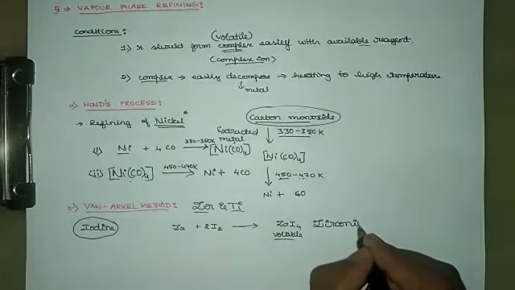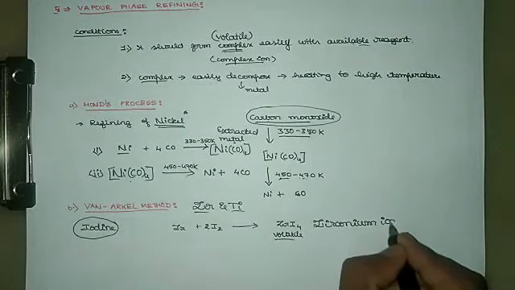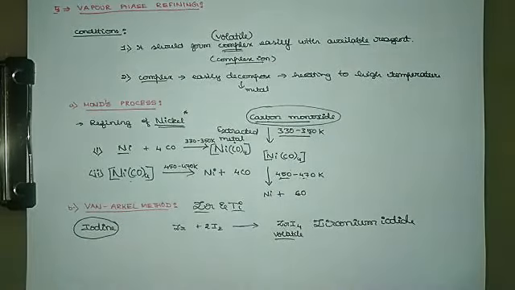zirconium iodide. If you use titanium, it will be titanium iodide. The formula will be the same, that is, the formula refers to the iodine combination. It is titanium TiI4. So Ti plus 2I2 gives rise to TiI4.